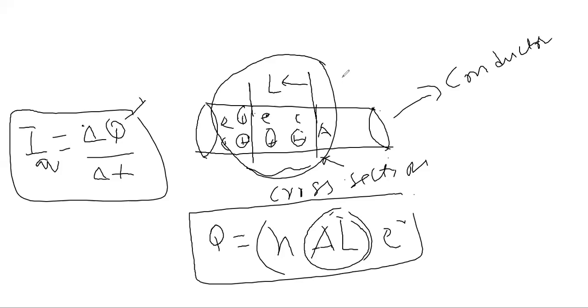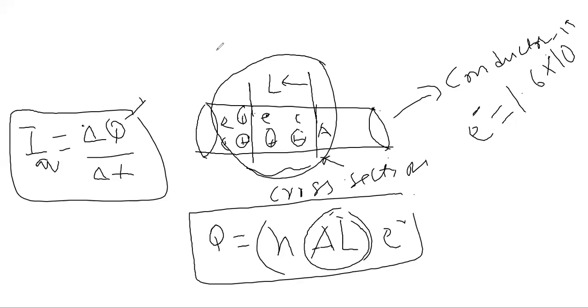How much charge is present inside a piece of conductor? We multiply the volume by the number of charges and the charge on each charge, because the charge on an electron is e, and e has the value 1.6 into 10 raised to the power minus 19. That is the charge on each charge carrier. So that is the charge on a piece of any conductor.